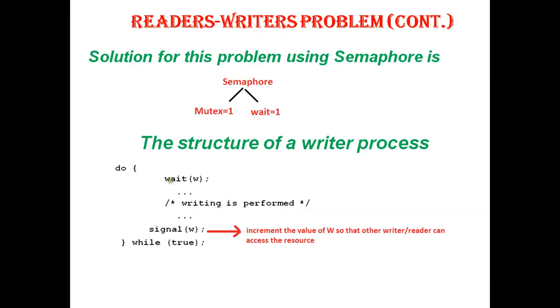So I can tell that wait of W, writing is performed. After writing is performed, signal it, telling that writing is over. That is, increment the value of W so that another writer or reader can access the shared resource, or shared file, or shared data. This is how your writer process looks, since there is only one writer accessing the file at the same time.